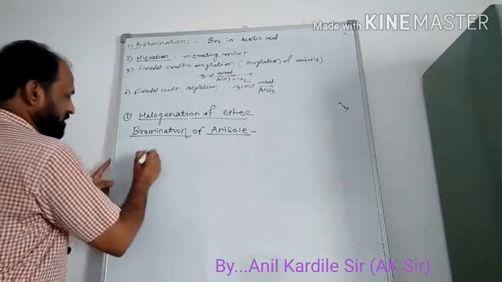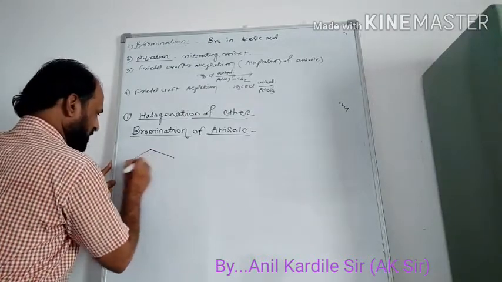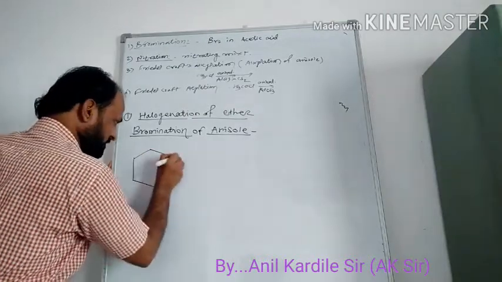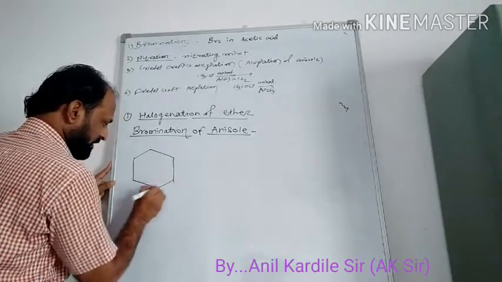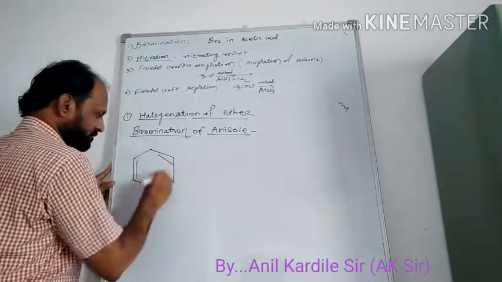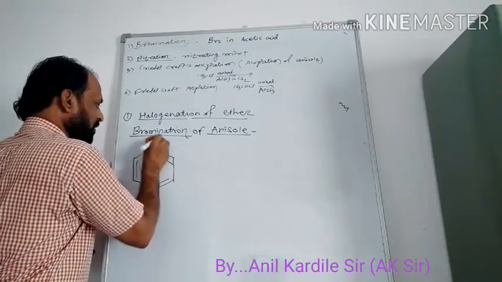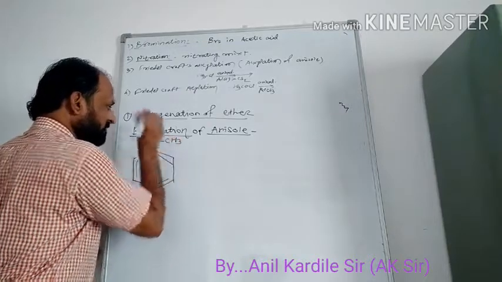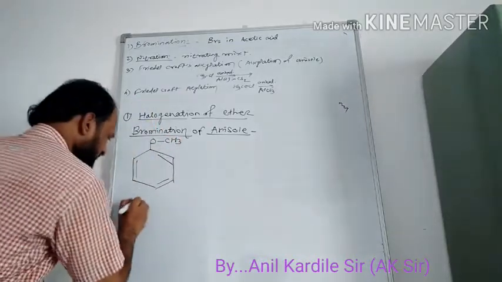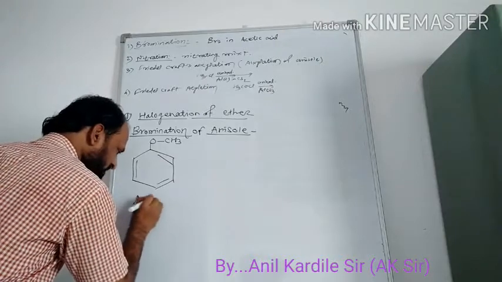इकडे लक्ष द्या. For example, suppose we have taken this aromatic ether. This O, it is CH3. What is the name of this compound? It is anisole, methoxybenzene.